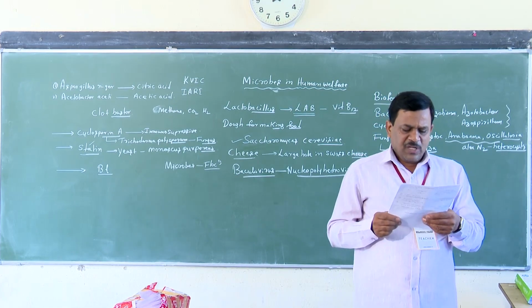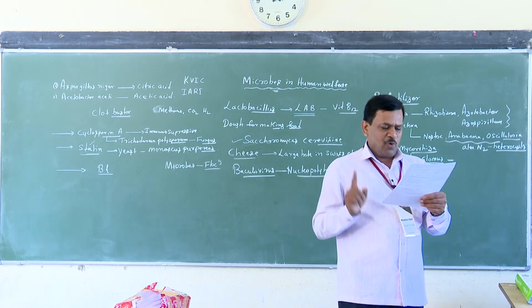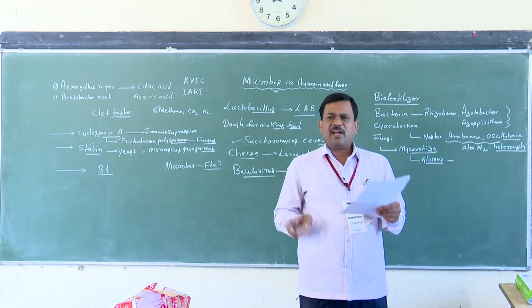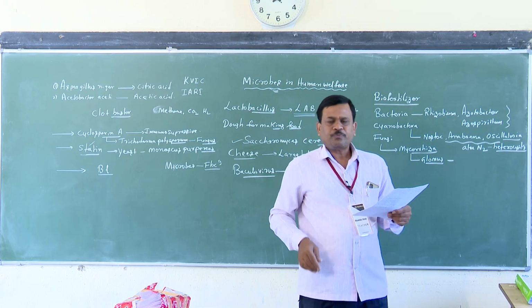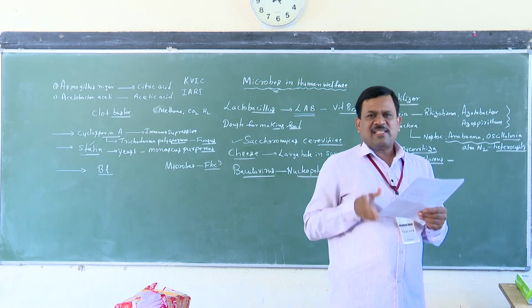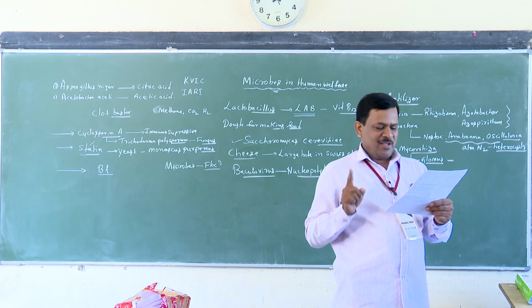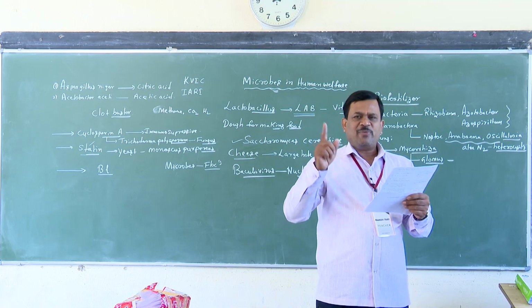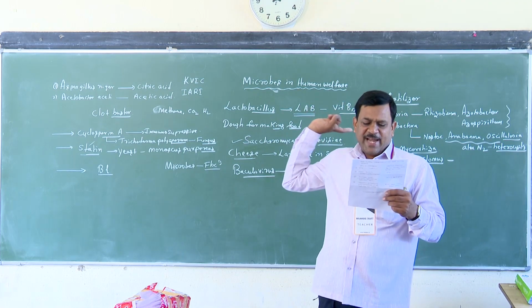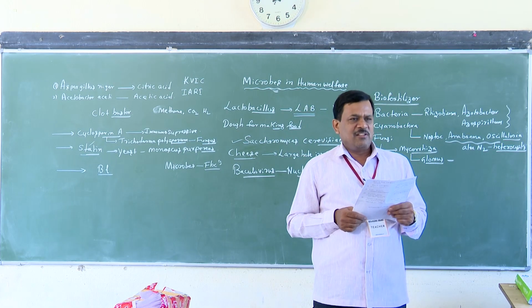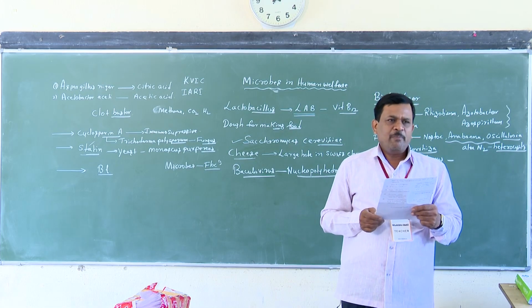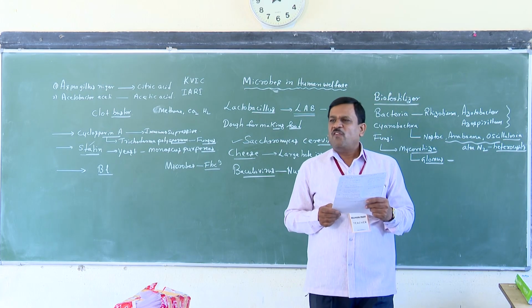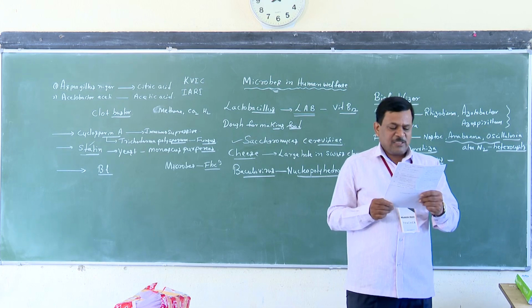Next question. Match column 1 and column 2. Select the correct option. Lactobacillus, already explained. Production of curd. Very good. Saccharomyces cerevisiae, already explained. Bread. It is also called baker's yeast. Saccharomyces cerevisiae is a baker's yeast. Unicellular fungi.